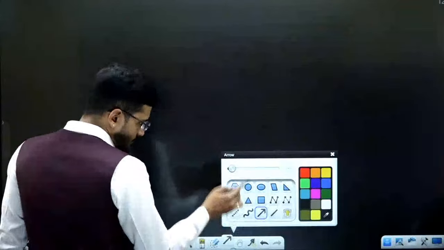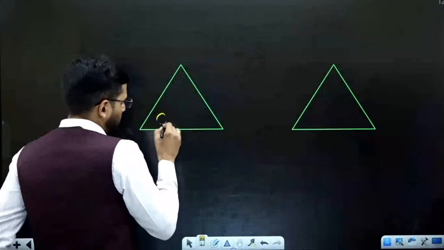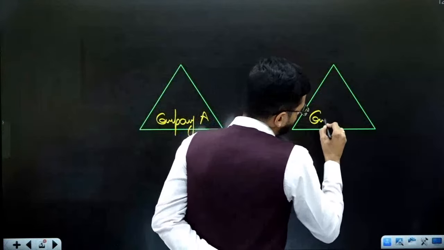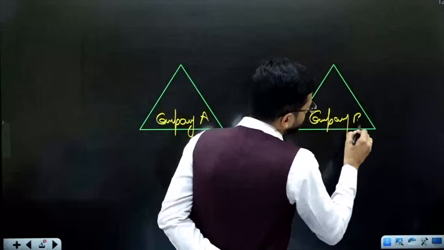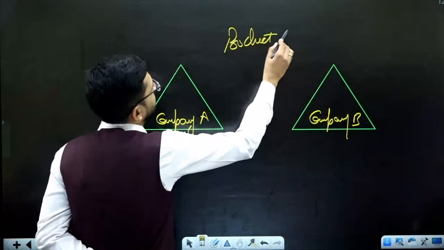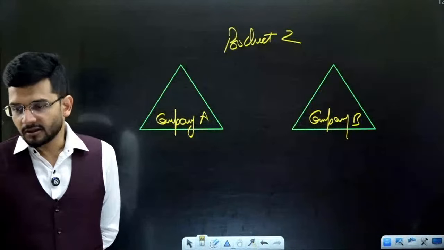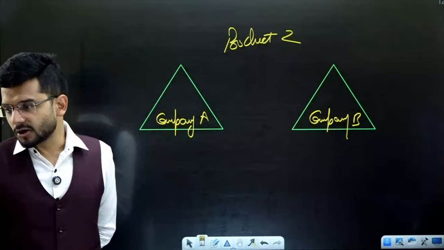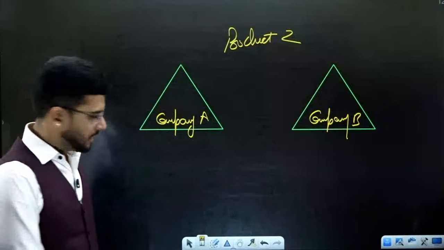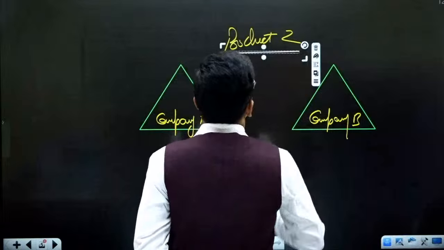So I'll give you an example. There are two companies, company A, company B. And both the companies produce one product, which is product Z. And both the companies are the only two competitors in this particular product. No one else sells this product. Only company A and B sell this product, which is product Z.